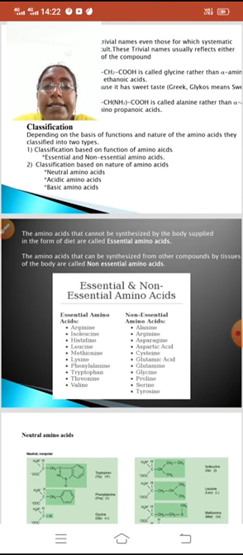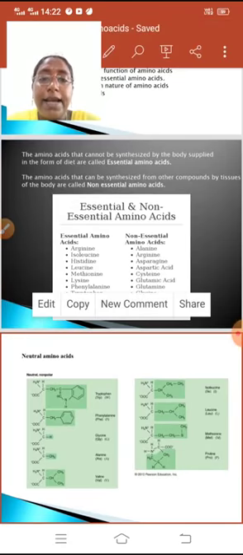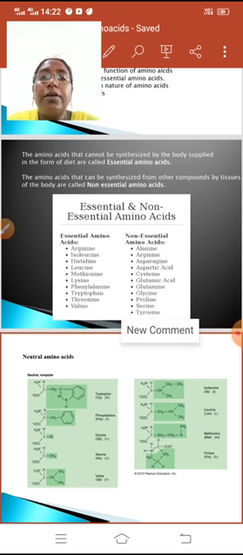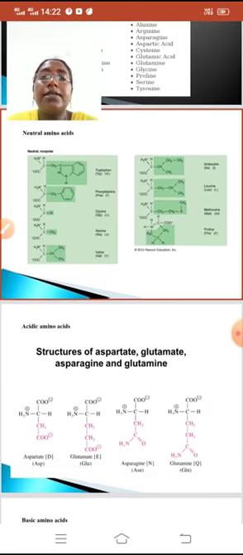All these amino acids come under the essential amino acids. Now the non-essential amino acids: alanine, arginine, asparagine, aspartic acid, cysteine, glutamic acid, glutamine, glycine, proline, tyrosine. All these come under the non-essential amino acids.